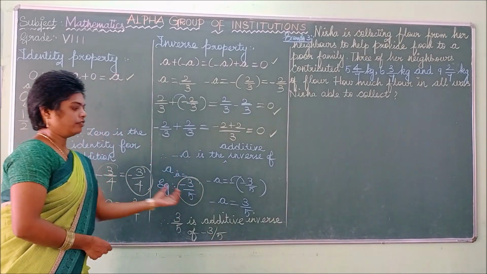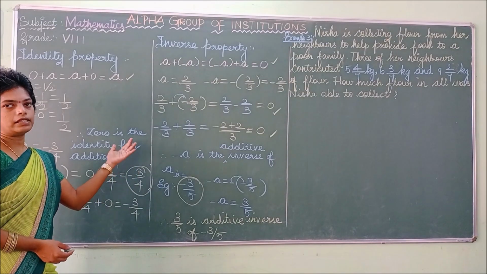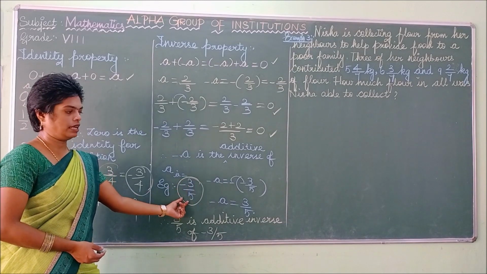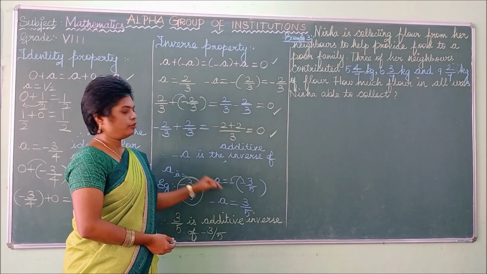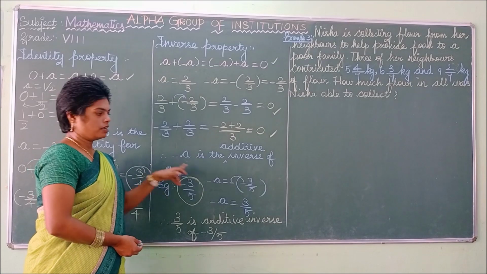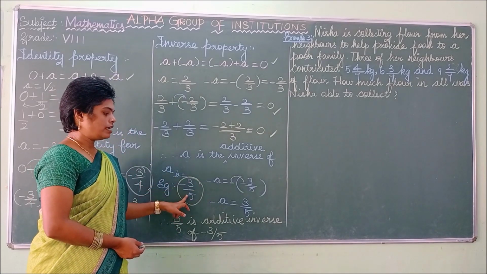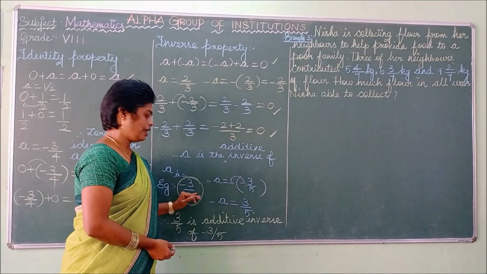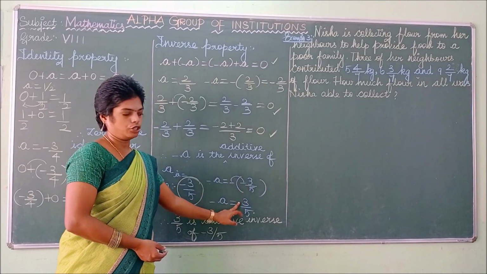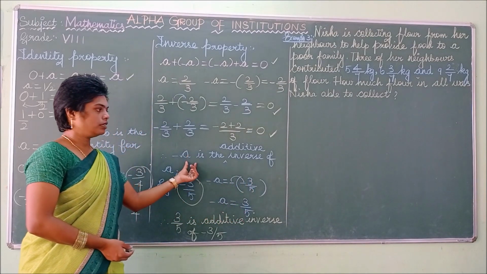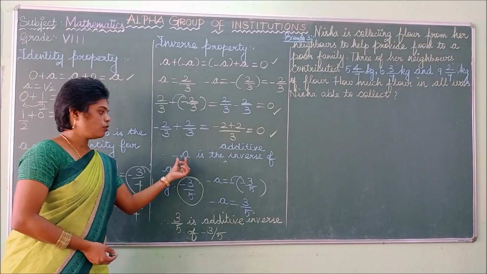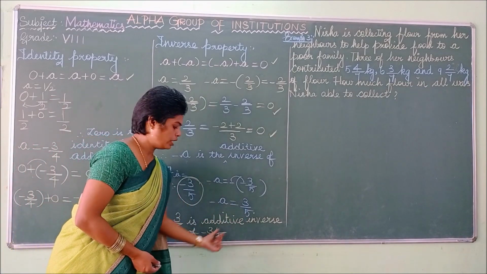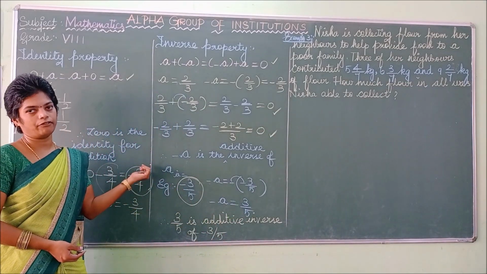So for example, if they have given the question as minus 3 by 5, you can take that as a, which is equal to minus 3 by 5. So what is the additive inverse value? Minus a is the additive inverse of a. So a is minus 3 by 5, so minus a: you have to put the minus sign outside and write the a value. Minus and minus gives positive, the value is 3 by 5. Using this line you can write at last, what is minus a? Here minus a is 3 by 5. So 3 by 5 is the additive inverse of the given question, minus 3 by 5.